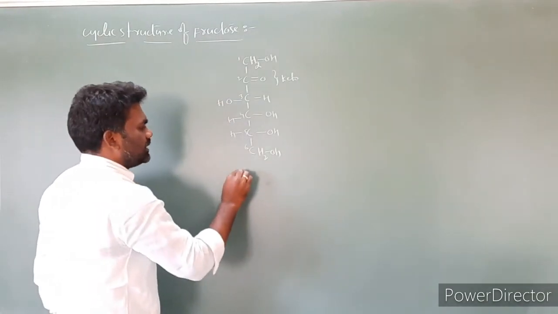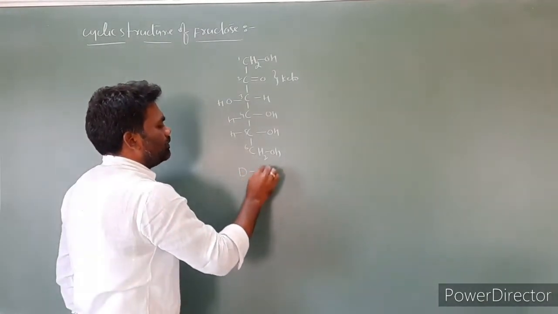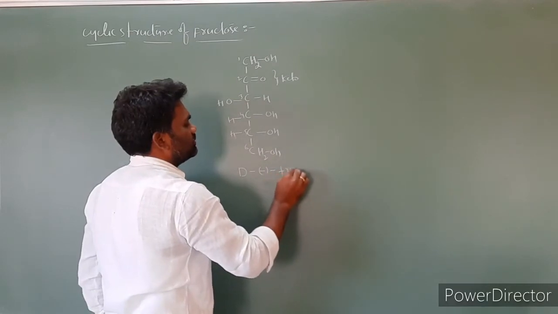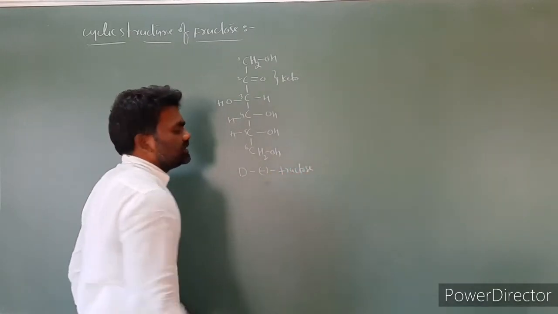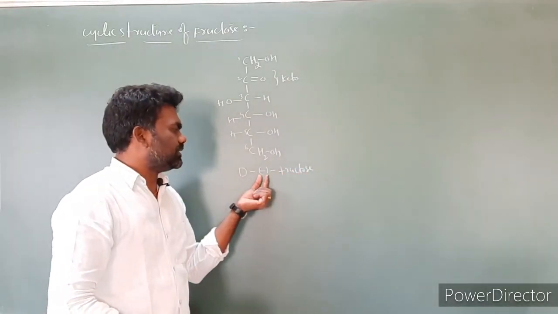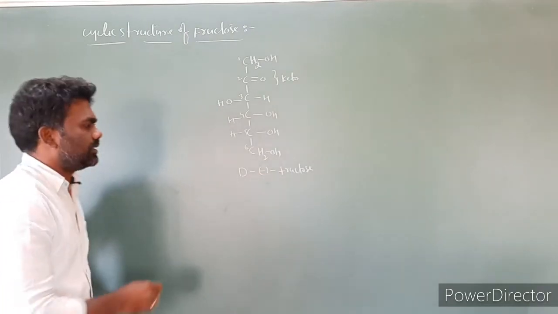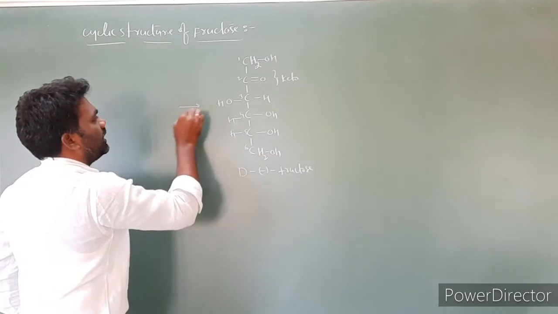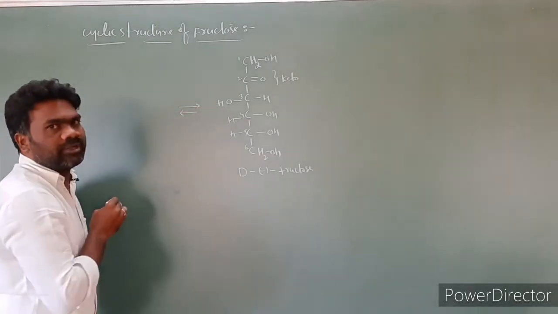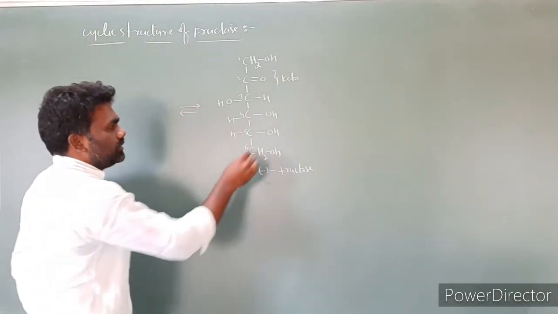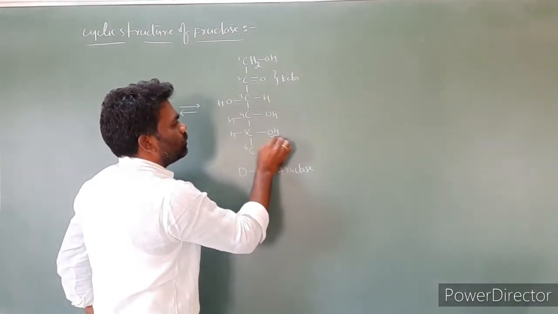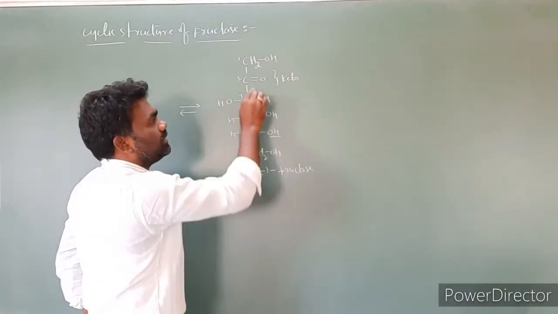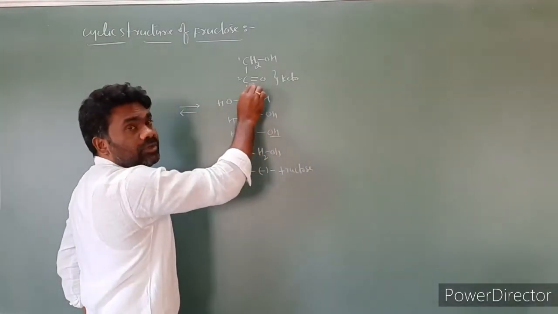Then this one we have to write as D minus fructose. This negative sign represents levorotatory. D represents the relative configuration. Then we have to write the alpha form as well as the beta form. First I am writing the alpha form. So here the OH group present at the fifth carbon is involved in the ring formation with the ketonic functional group.